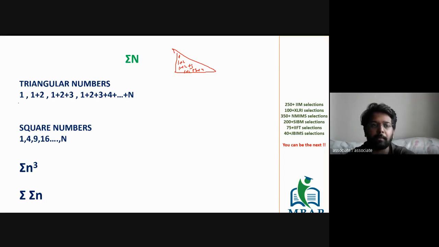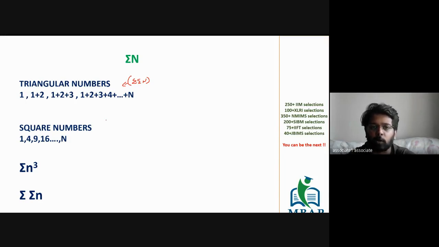Such numbers are those where the term value, I repeat, where the term value becomes sigma n. The term value of a triangular number series is sigma n, the sum of the first n natural numbers. The first number is 1. The sum of first two numbers, which is 3, becomes the second term of the triangular number series. 1 plus 2 plus 3 will become 6, which is the sum of first three natural numbers, and will become the third term of the triangular numbers. Such numbers will be called sigma of sigma n, or such numbers will also be called triangular numbers.